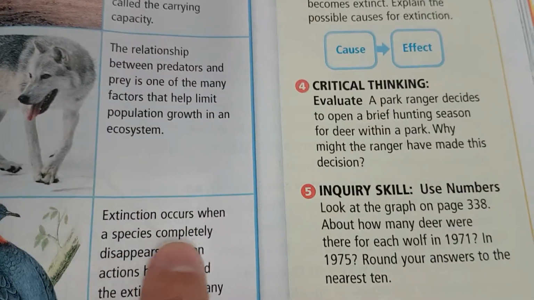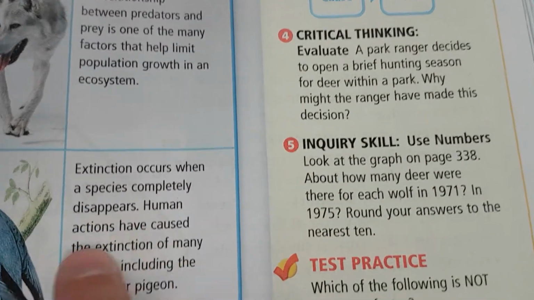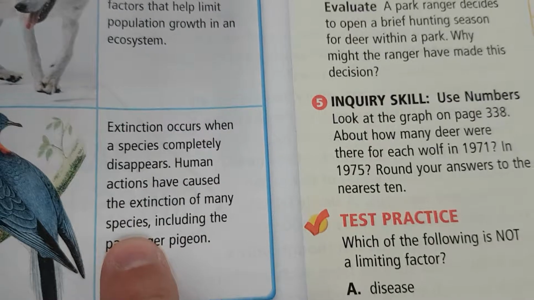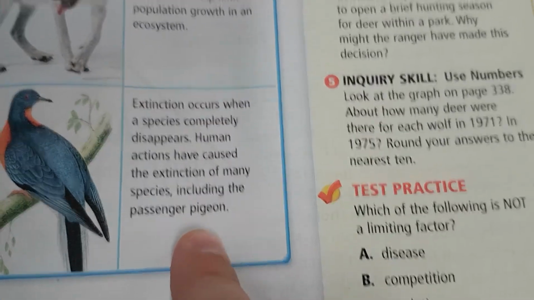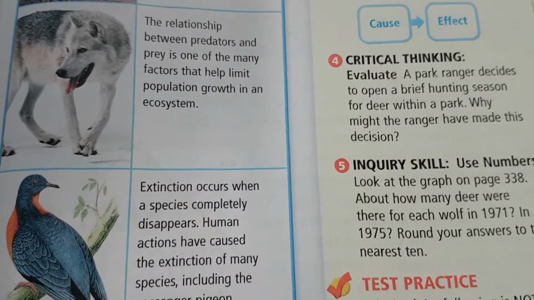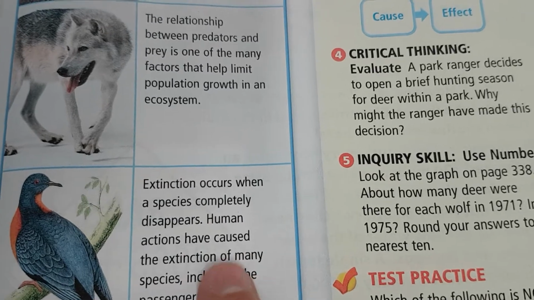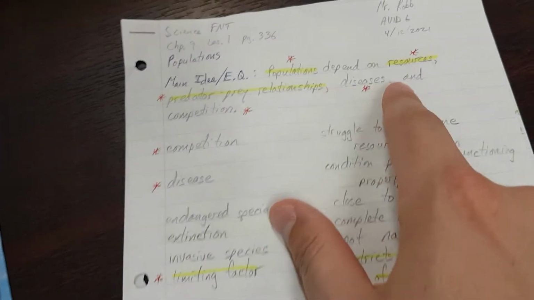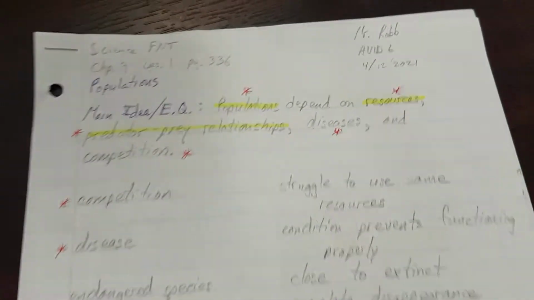No? Okay. Extinction occurs when a species completely disappears. Human actions have caused the extinction of many species, including the passenger pigeon. So extinction, humans causing it. Let's see, extinction is not in the main idea. Interesting.